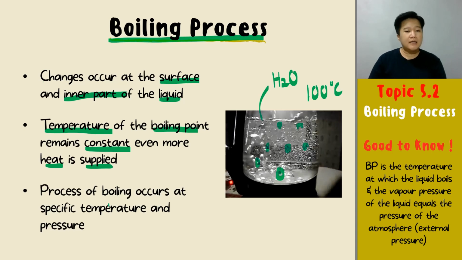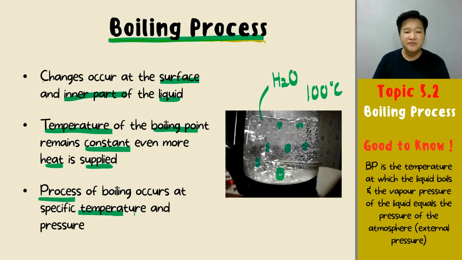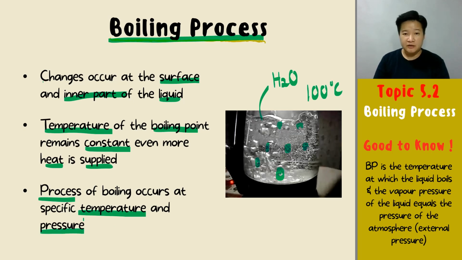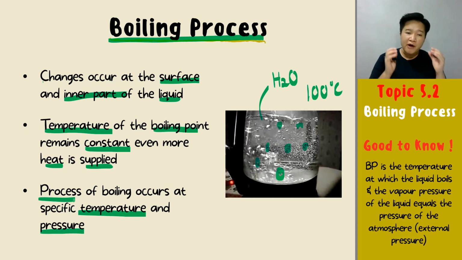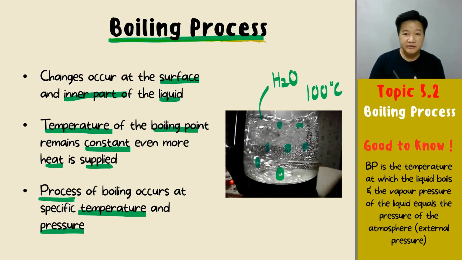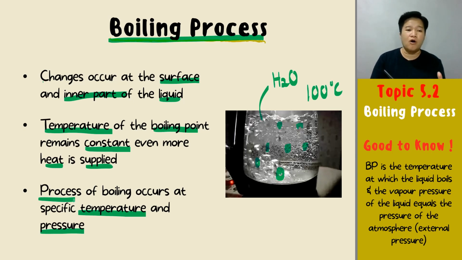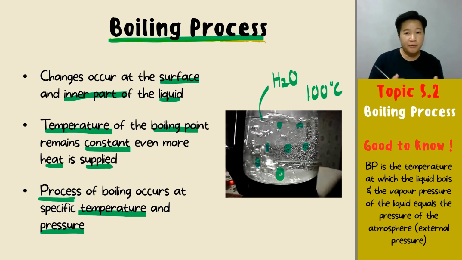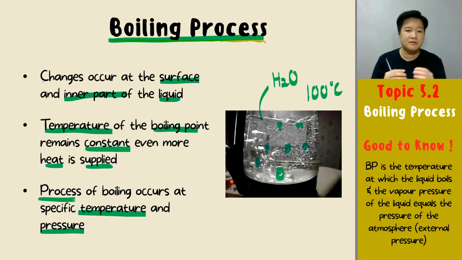Next, the boiling process will occur at a very specific temperature and pressure. Every single compound will have its very own boiling point. Water is 100 degrees Celsius. Ethanol, methanol, all the alcohols will have different boiling points, their very own specific temperature.